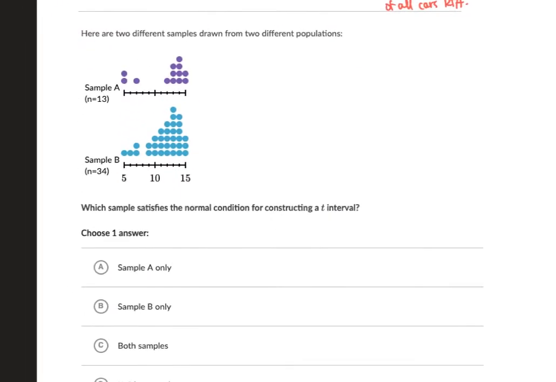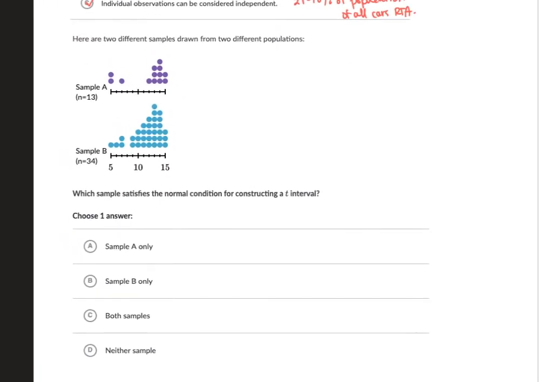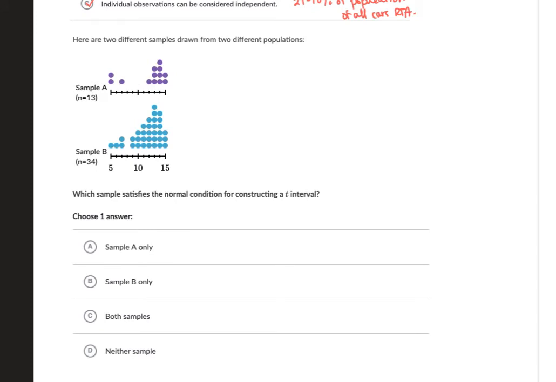All right, here's another type of problem. They give us a couple dot plots of two different samples from two different populations. The first sample was a sample size of 13. The second one was a sample size of 34. We want to know which sample satisfies a normal condition. Well, we know that if we have a small sample, if our sample is roughly symmetric, we can consider it to be normal. That condition can be considered met.